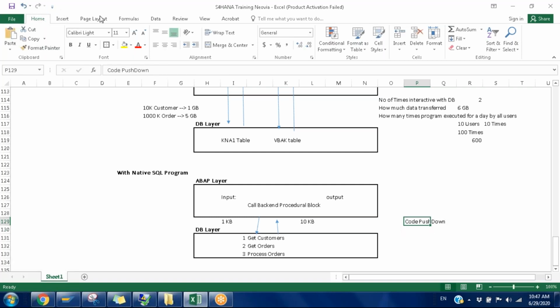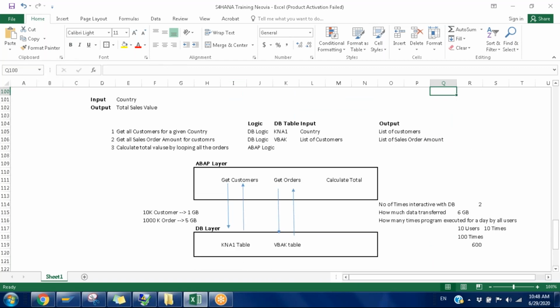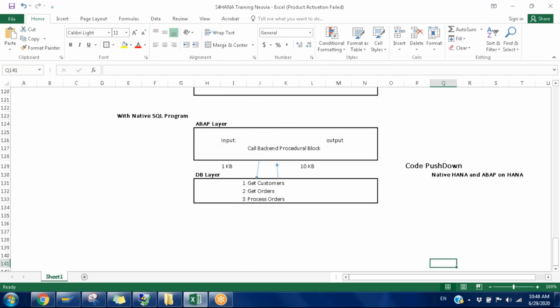Somehow we need to rewrite our logic in the DB layer. For this we have two techniques: one is native HANA and the next one is ABAP HANA. These are the two techniques we'll be having. So now where is the change? Because of the HANA database, we need to do some kind of development at the HANA level also. Now we'll see what the different things available are.